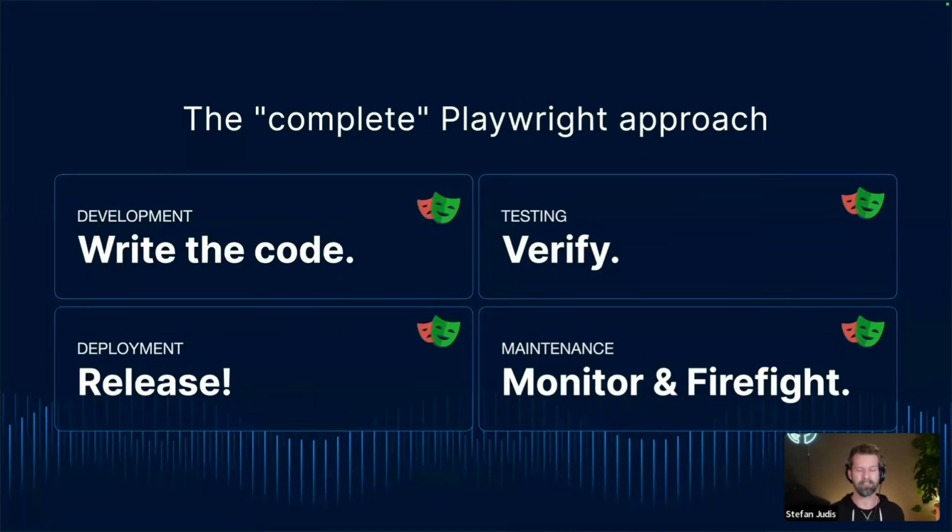So it should be included in this stage too. And of course, then there's the maintenance stage, where a lot of teams hand over the stuff that they just deployed to some SRE folks, to some DevOps folks, just saying, hey, now it's your job to make sure that this thing will work and that this thing is not throwing any errors. And when you adopt Playwright in production, well, you have the same Playwright code base used across all these cycles.